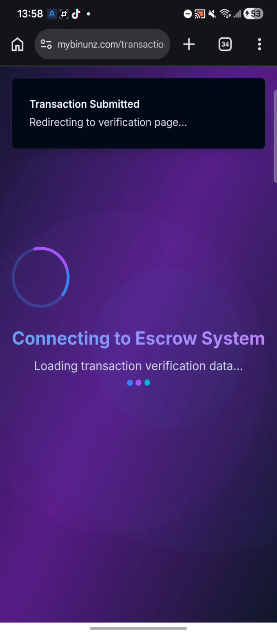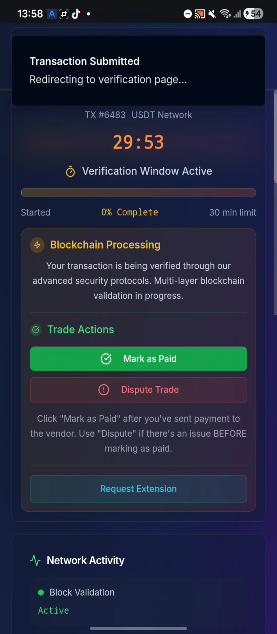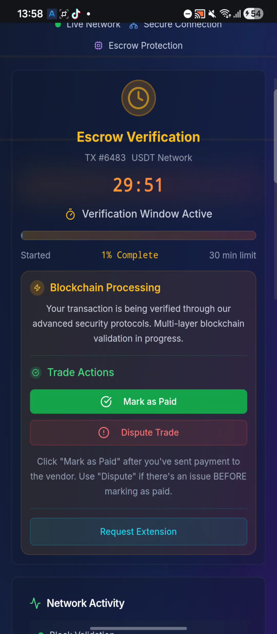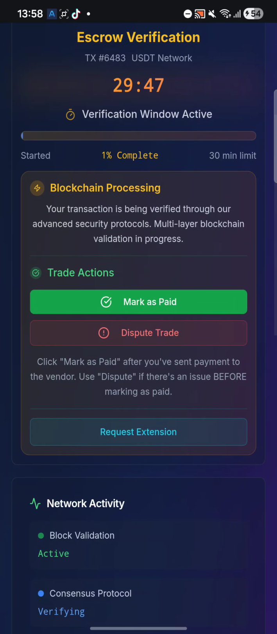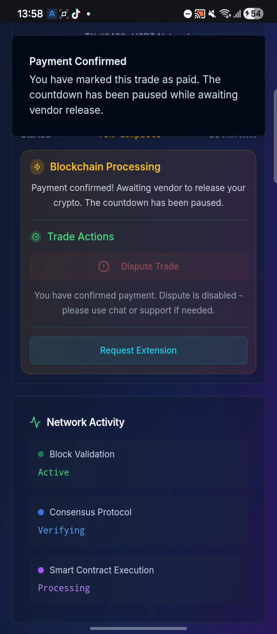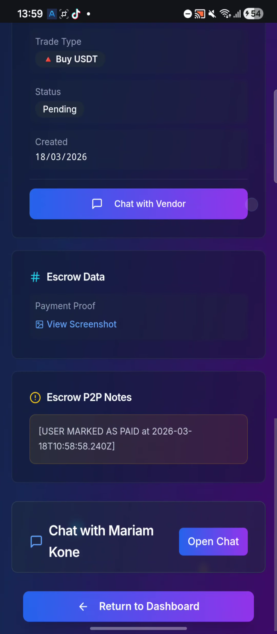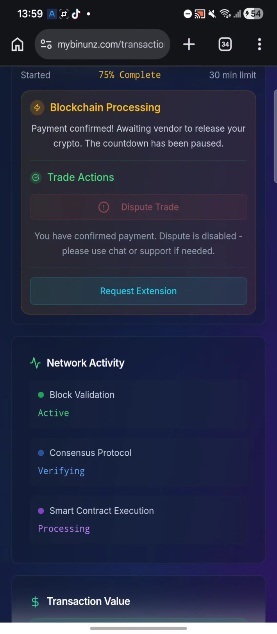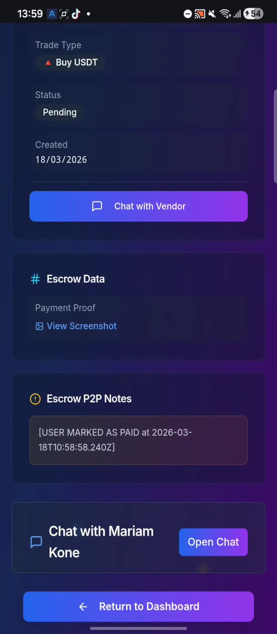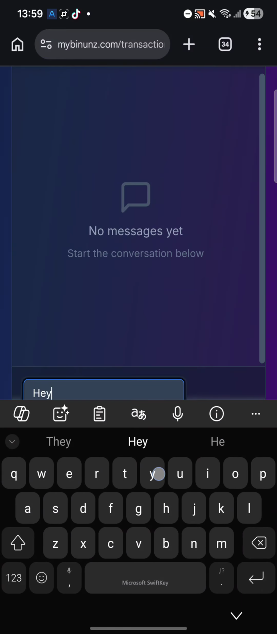So now it's submitting. So you see now the vendor is going to pay. Okay, because you have already paid, the next action is to click mark as paid. Okay, so once you click mark as paid, the trade is going to complete in a few minutes, and the vendor is going to release the trade to your account. Okay, so now I'll contact the vendor. Hey, please release the trade.